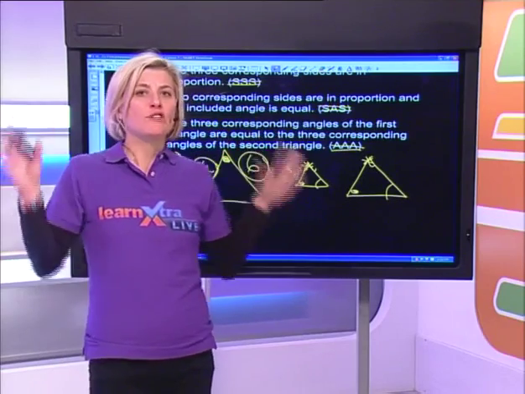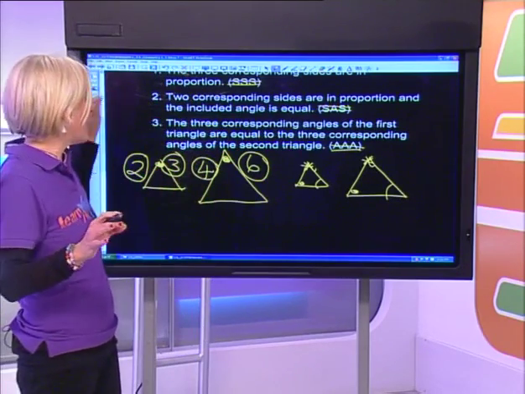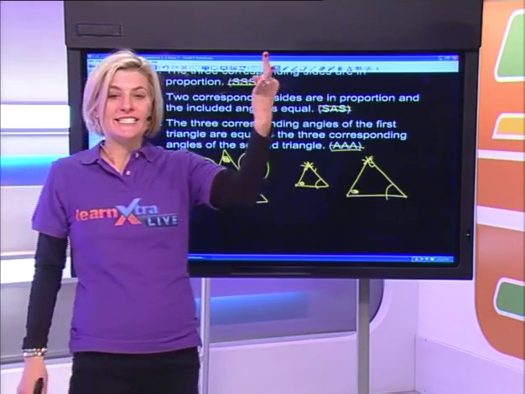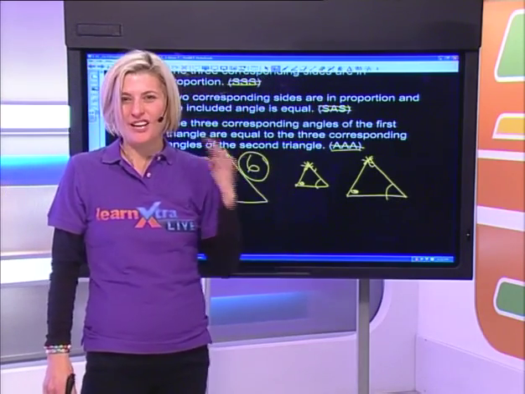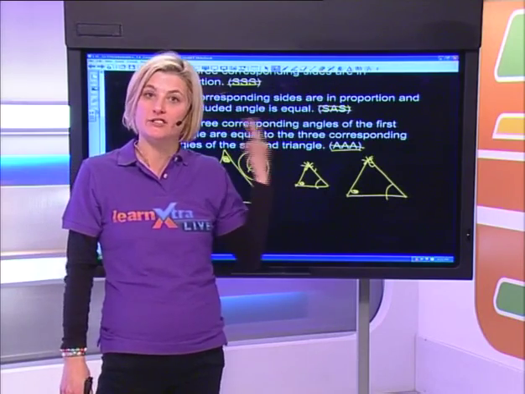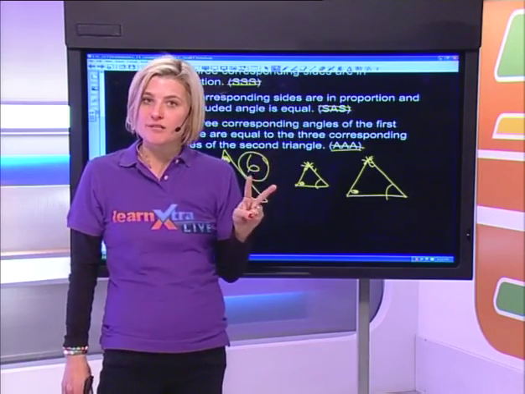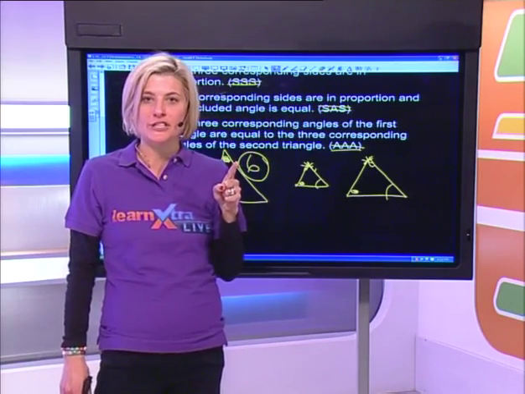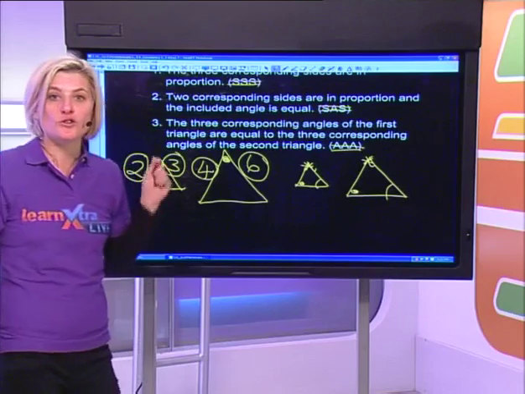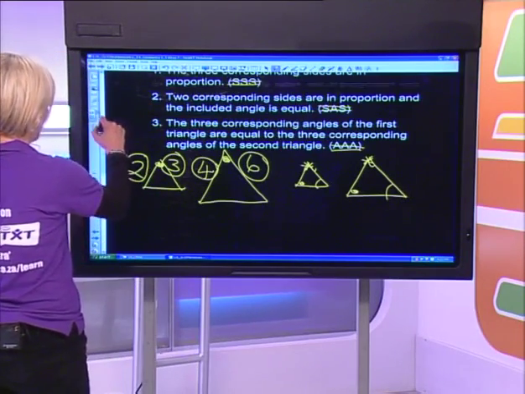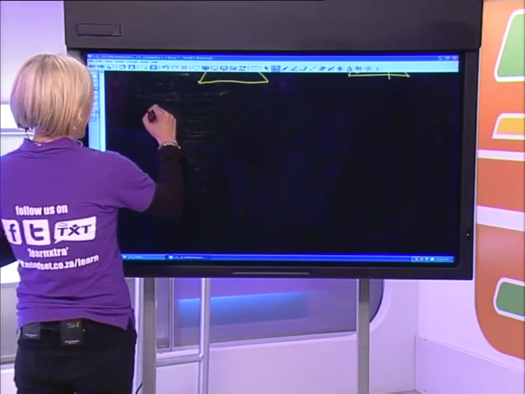So rather than get confused, remember, with similarity, 3 sides in proportion, not equal, because if they're equal, then the triangle is congruent, right? So 3 sides in proportion, 2 sides in proportion as well as the angle included, or finally, all 3 angles. Then I know that my figures are similar, and this is how you will set it out.